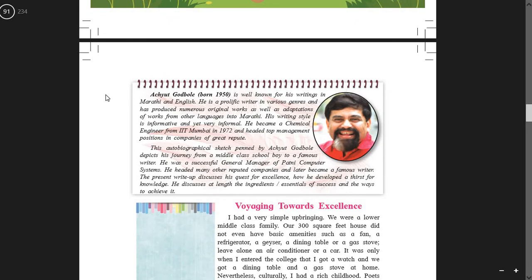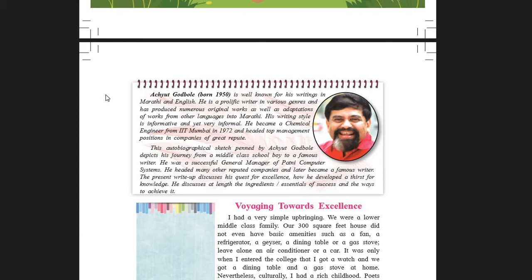You could see the writer of this text on your screen, Sir Achyut Godbole, born 1950. Then we'll read what this text is about, the introduction of the text. But before that, let us get introduced to the writer Achyut Godbole.